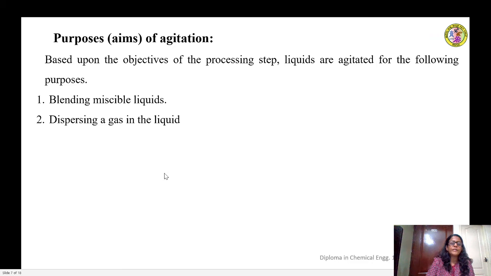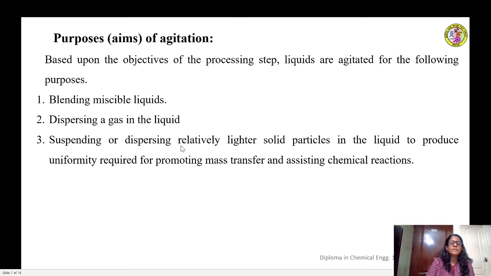Dispersing a gas in the liquid, suspending or dispersing relatively lighter solid particles in a liquid to produce uniformity that is required for promoting mass transfer and assisting chemical reactions. That is, if there is a case where solid particles need to come into contact with the liquid phase, the objective may be to carry out mass transfer or to assist a chemical reaction.